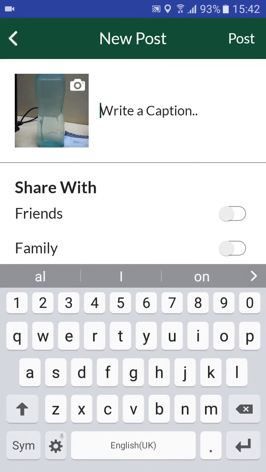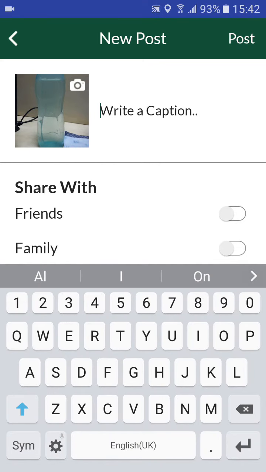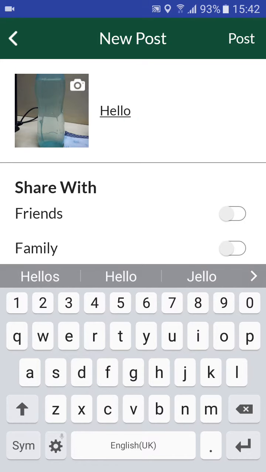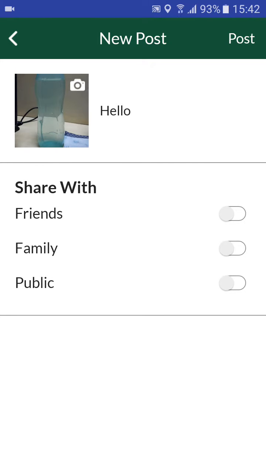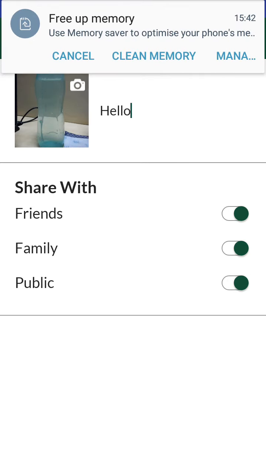After that, we will be asked to add a caption, and there will be some options for to whom I want to share this post. We can share it with friends, we can share it with family, also we can share it to public. That means everyone will be able to see my post.